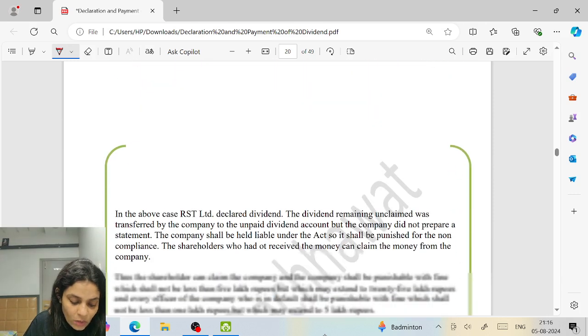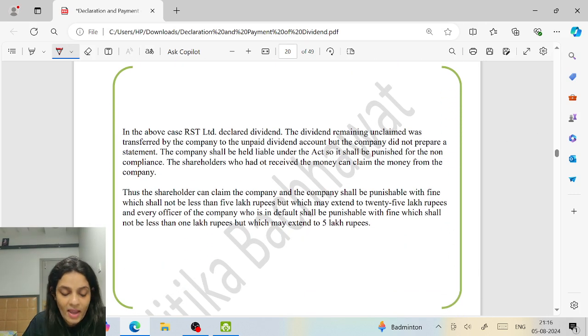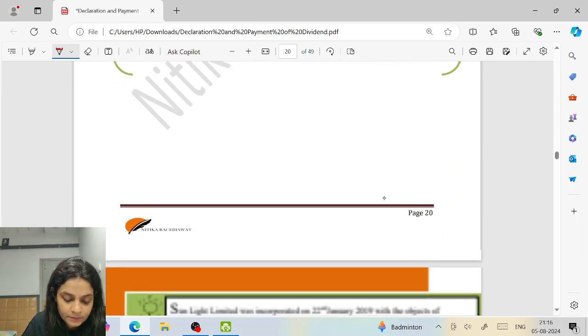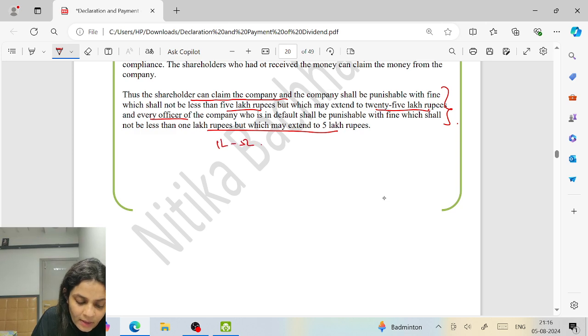So in this case, what the company has done is that the shareholder did not receive their money. So they made a claim. So the shareholders can claim the money. And if the company is at fault, the company shall be punishable with whatever we have seen. The punishment. What is the punishment? It shall not be less than 5 lakh but can go up to 25 lakh. And every officer 1 lakh to 5 lakh, and 5 lakh to 25 lakh for the company.